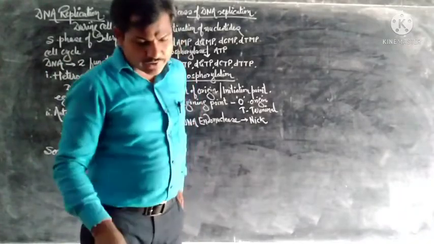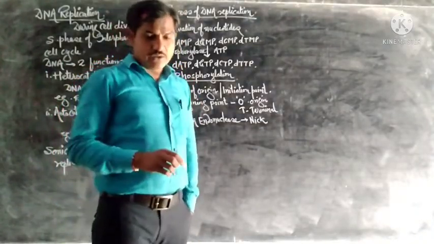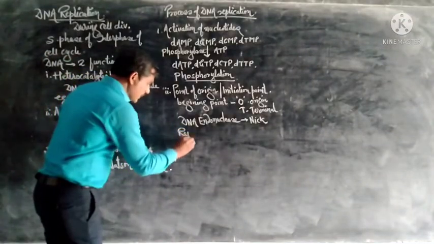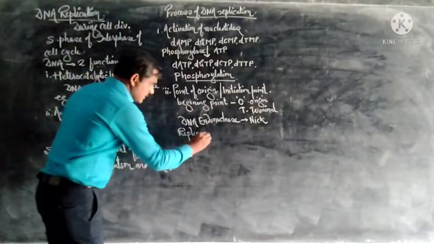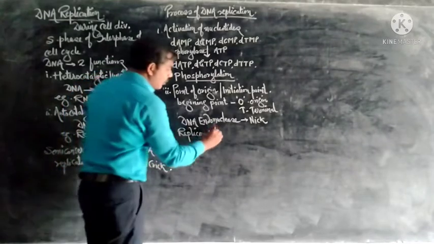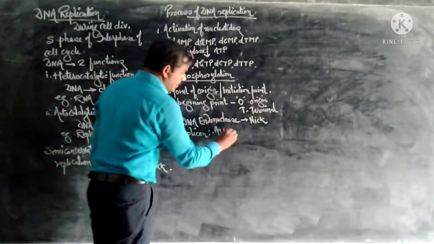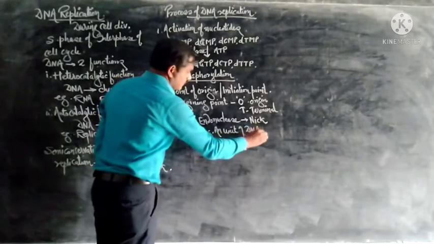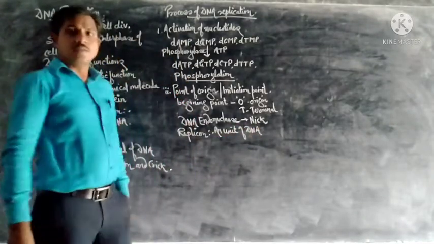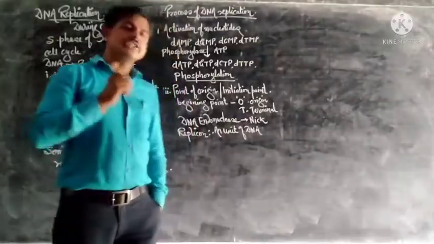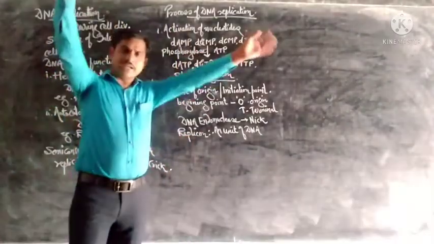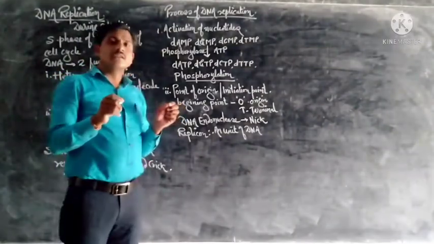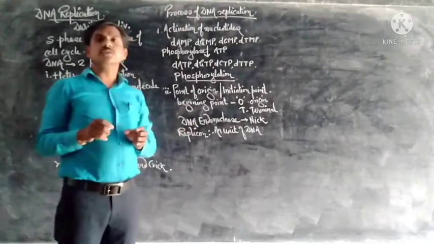Replicon is another point we have to see. A replicon is a unit of DNA, a part of DNA in which replication occurs. Complete DNA is present, but on a particular part the new strand is produced.